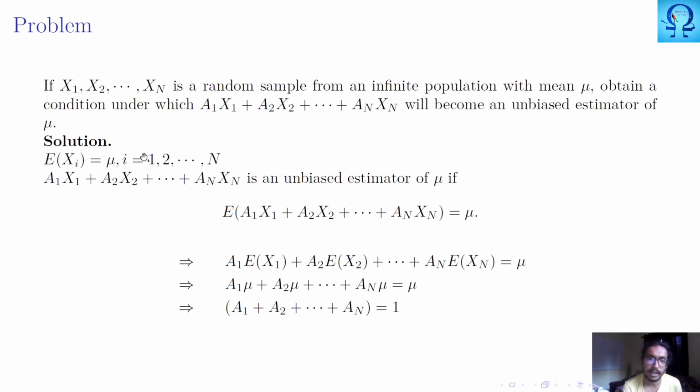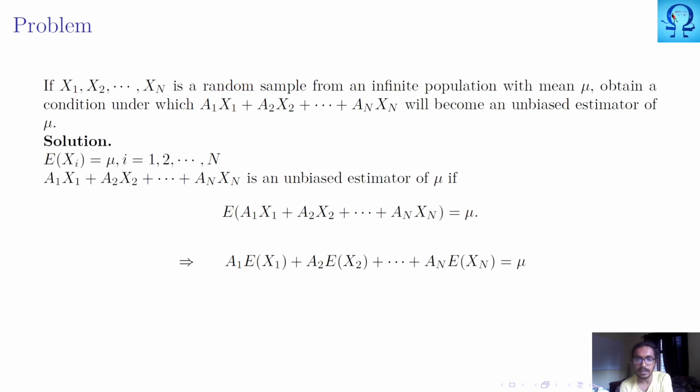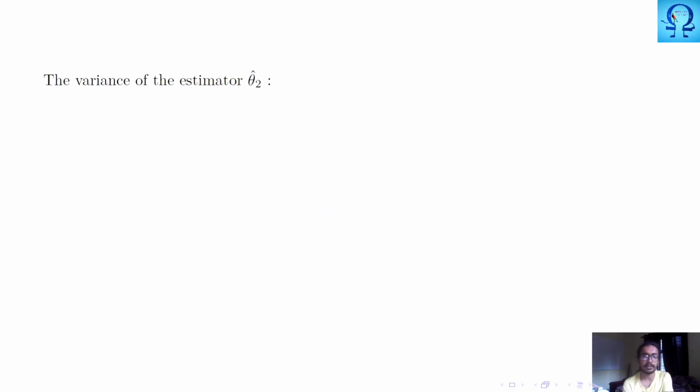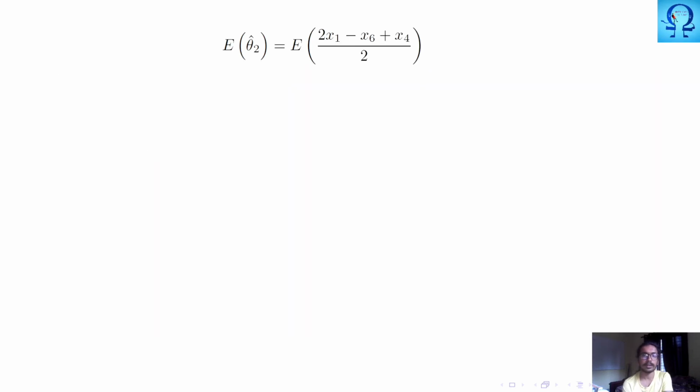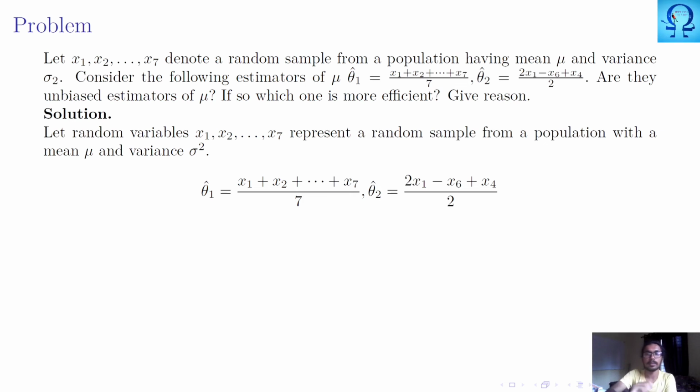Now this problem might have given you an idea that when we have a linear combination of the random sample that we have taken, if the coefficients sum to 1, then it is an unbiased estimator. So it is not necessary that each and every time we have something like this in this problem, we need to check for that.